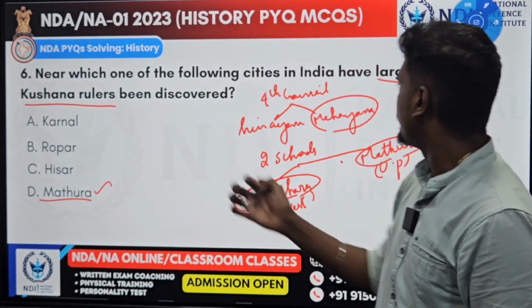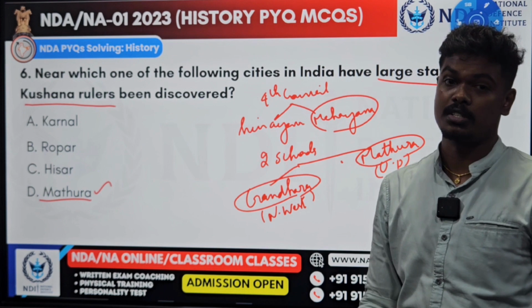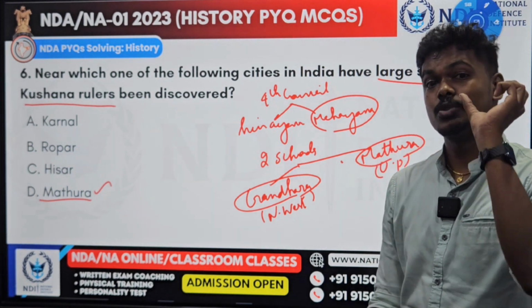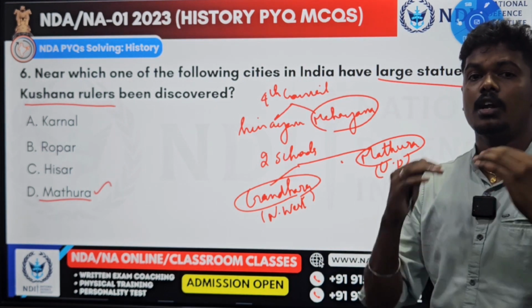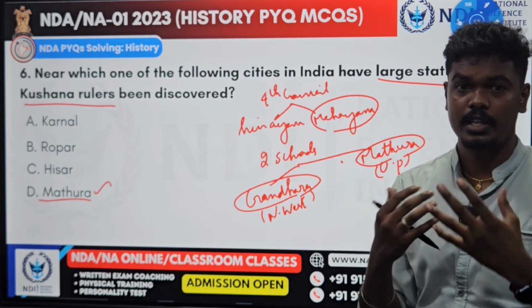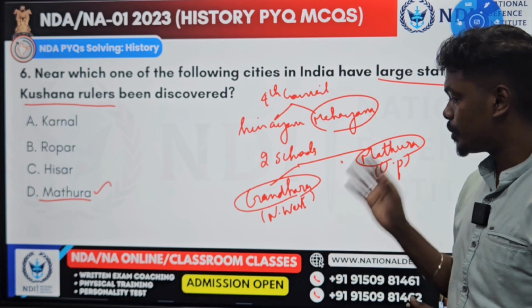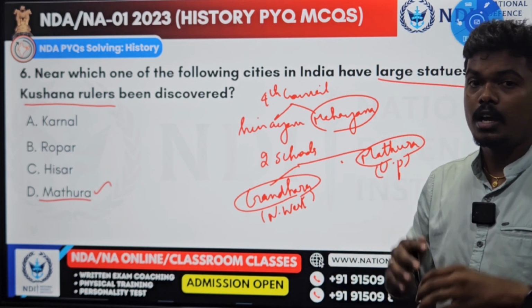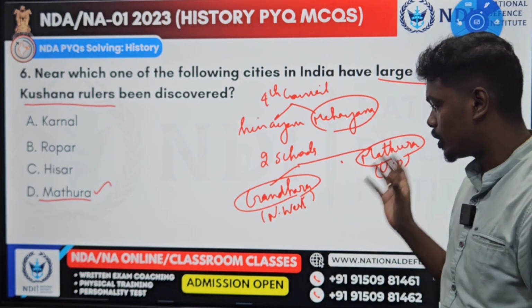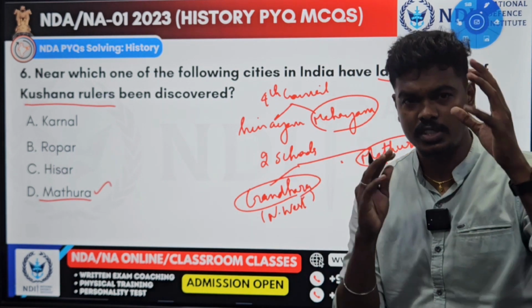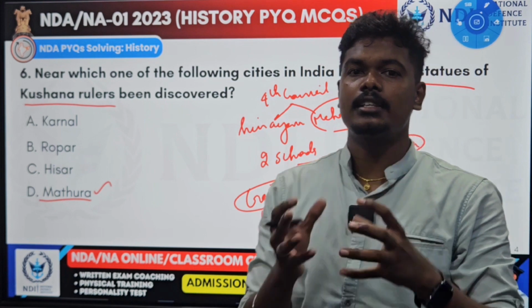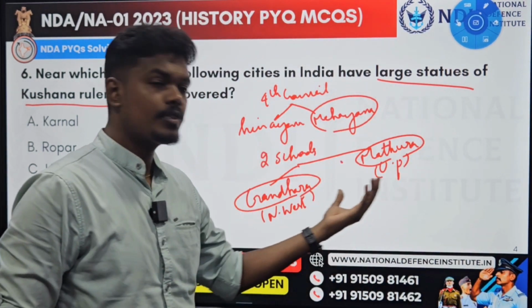In Mathura only they find large statues of Kushana rulers, because this Kushana school only patronized two schools, one is Gandhara school and the other Mathura school. Lots of Buddhist statues were created during this period, specifically in Gandhara and Mathura. A large number of Buddhist statues is found in Mathura, and also in the Gandhara school of architecture. So all the Buddhist statues that you see in India belong either to Mathura or Gandhara.